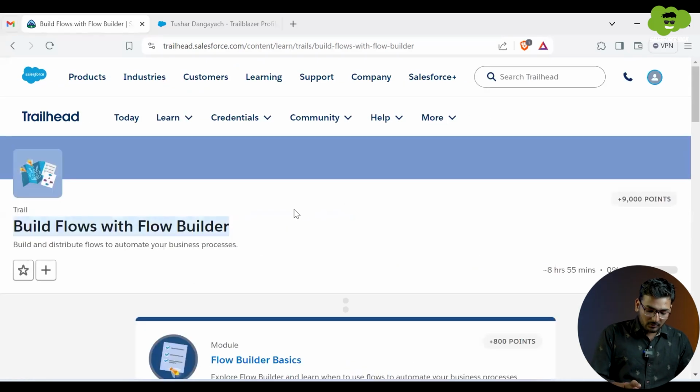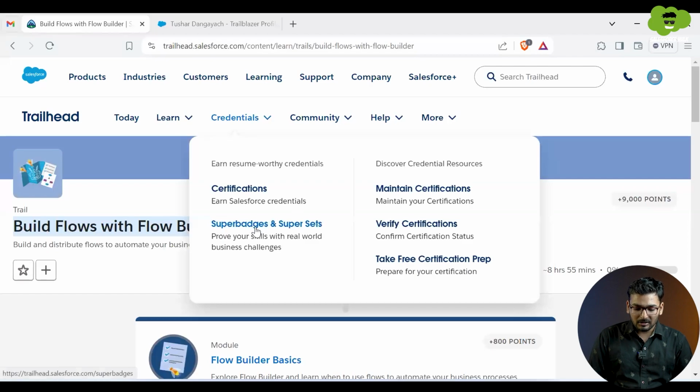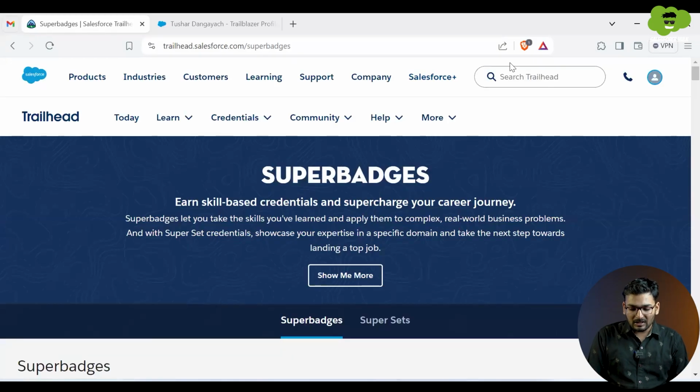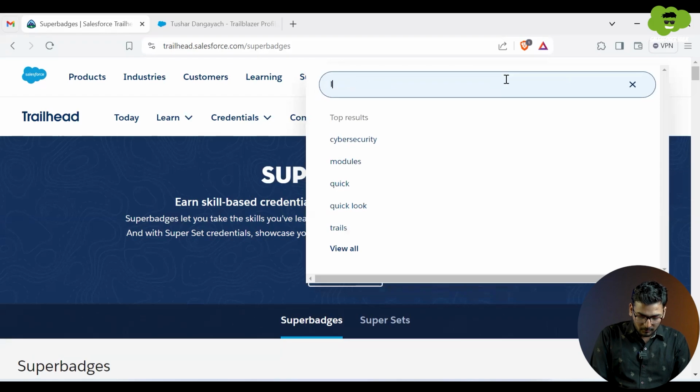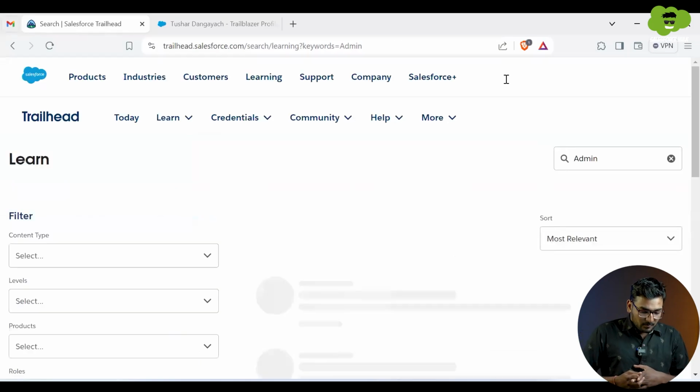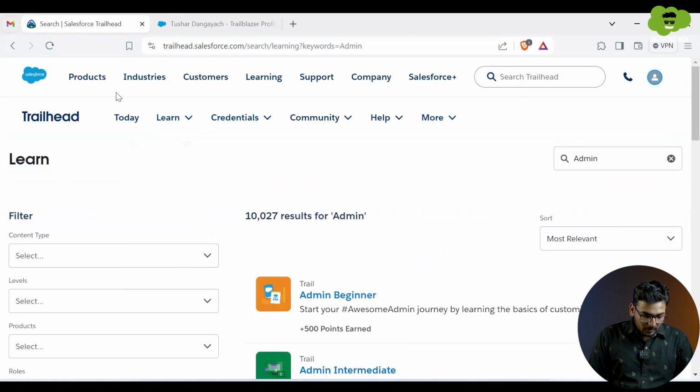After completing all of these things like the admin part, flow part, and the development part, you can move ahead and start completing the super batches. What are super batches? Super batches are a collection of different modules. They are specific to topics: integration related super batches are there, admin related super batches are there, admin advanced super batches are there. So you can complete those super batches.